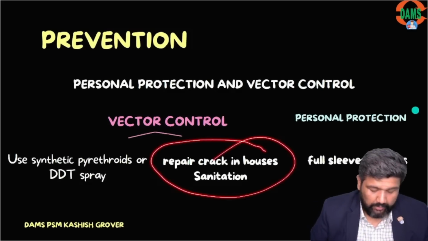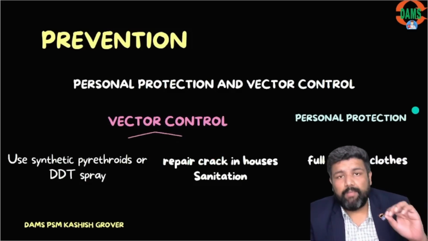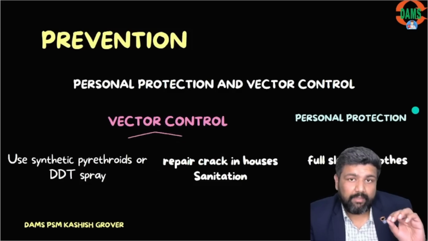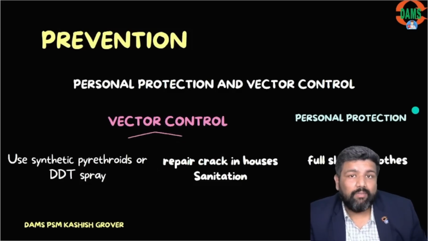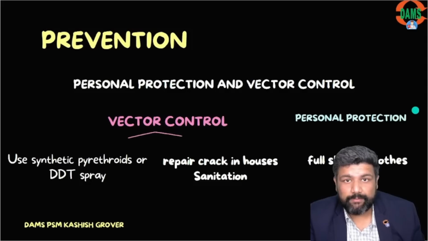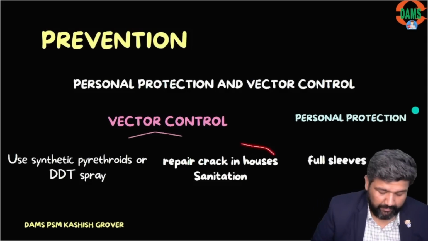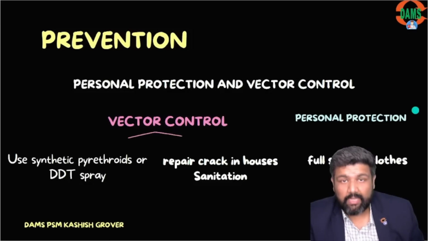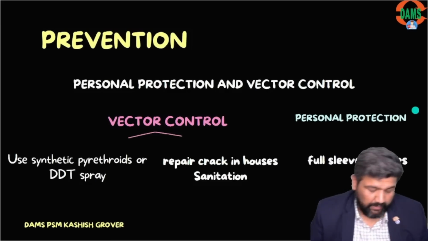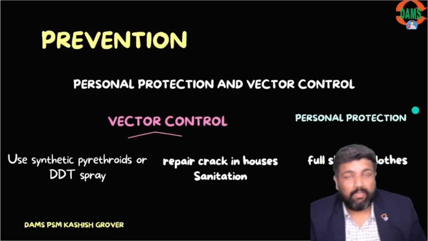And I want to tell you that the habitat for sandfly is cracks in the walls and storerooms. These are the habitats for sandfly. If we repair cracks in the houses and maintain proper sanitation, this way we can prevent the vector. If the vector is prevented, a major portion of the disease we will be able to control.